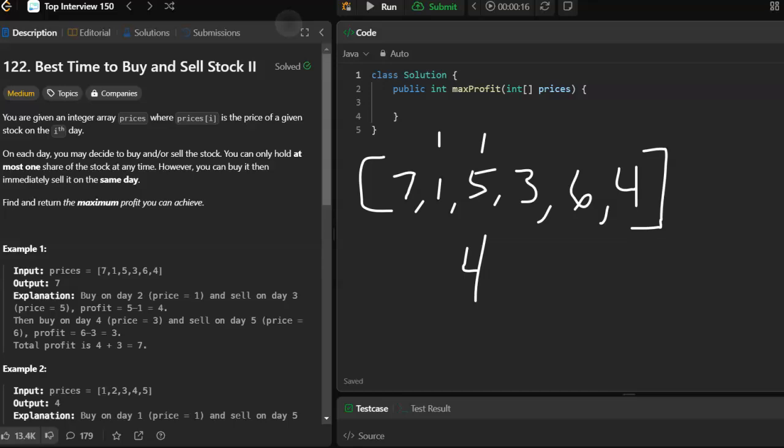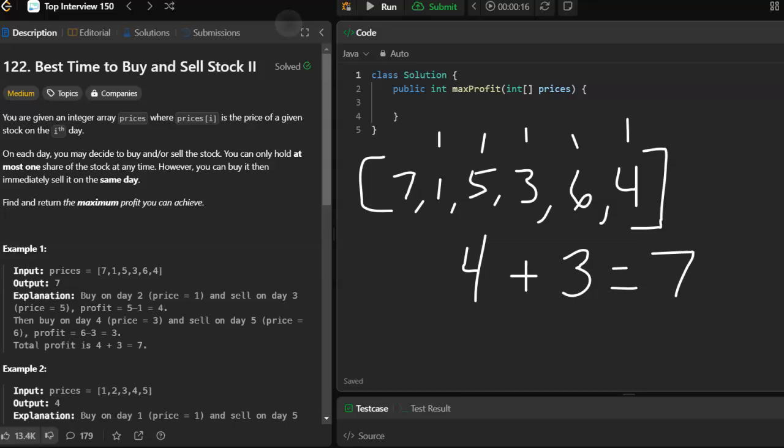Next day, is 3 greater than 5? No. Next day, is 6 greater than 3? It is, so we're going to buy at 3, sell at 6, and that gives us a profit for that day of 3. Last element, 4. Is 4 greater than 6? No, so we don't do anything. Total profit is 7, which is the answer that they want.